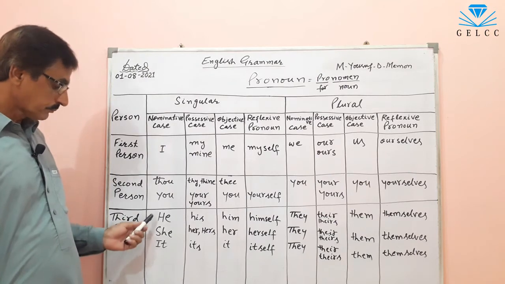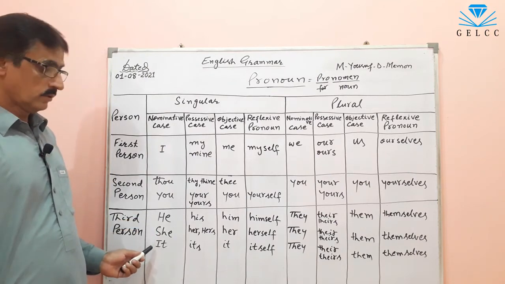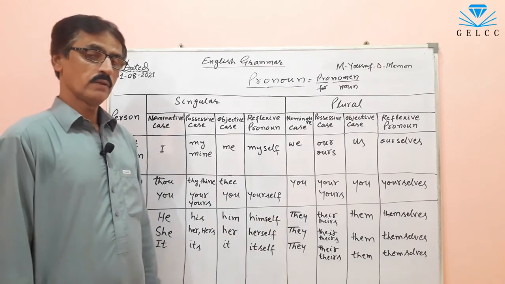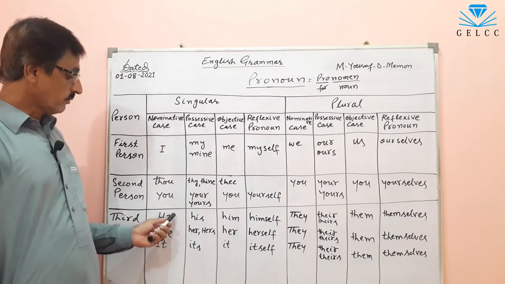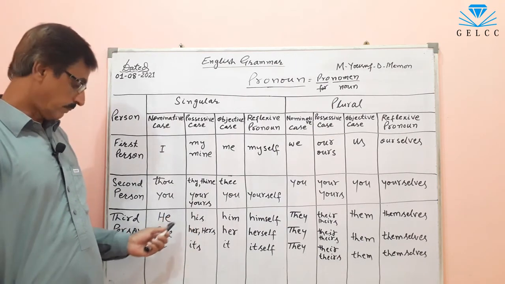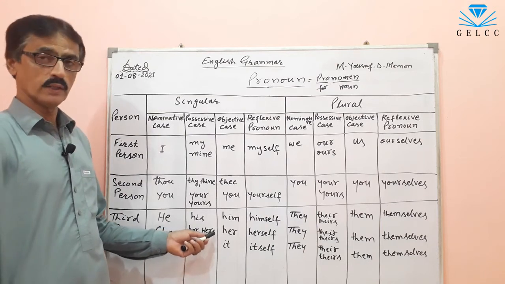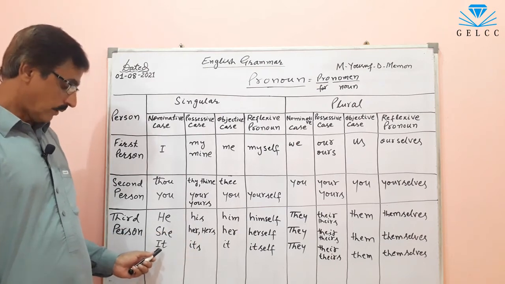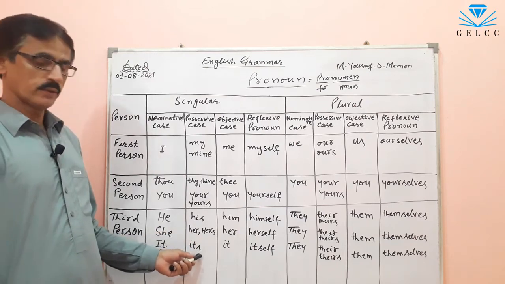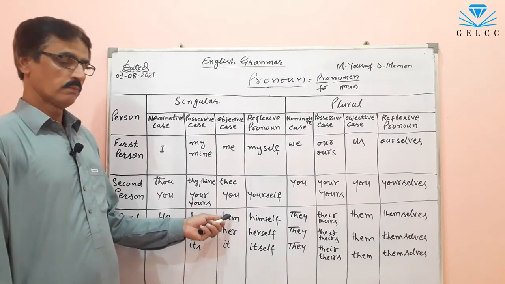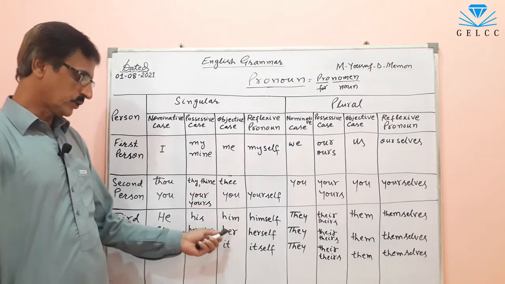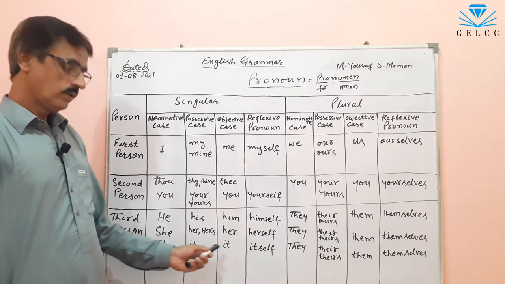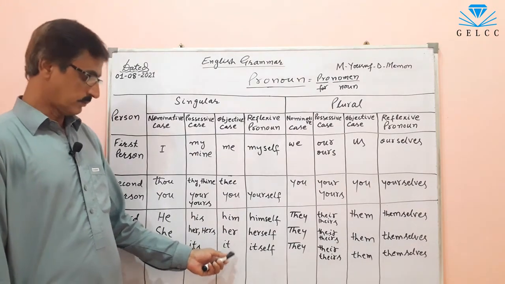Now third person. He, she, it, they. These are third person. He, she, it is singular and they is plural. The possessive of he is his. The possessive of she is her or hers. Hers is a possessive pronoun and her is a possessive adjective. The possessive of it is its. The object of he is him, so it is in objective case. The object of she is her, and the object of it is it, so they are in objective case.